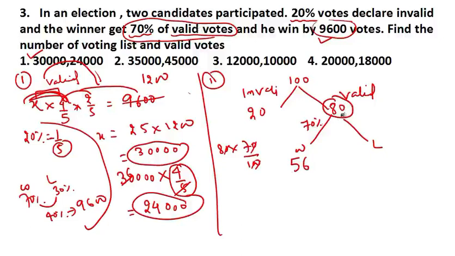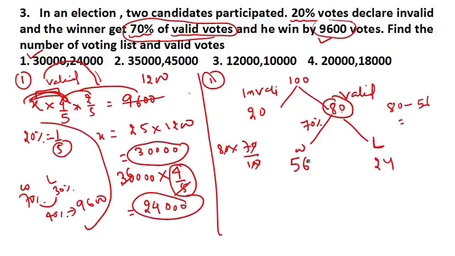Fine. Now how will you find the loser? You have to subtract 56 from 80. If you do 80 minus 56, how much do you get? You get 24.